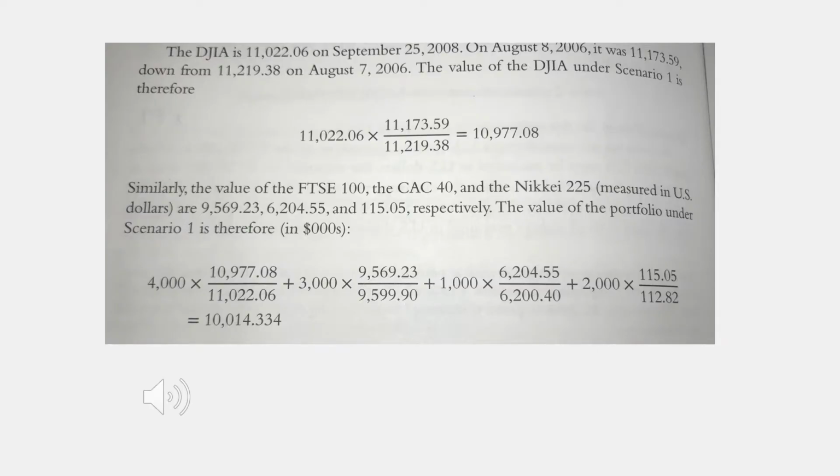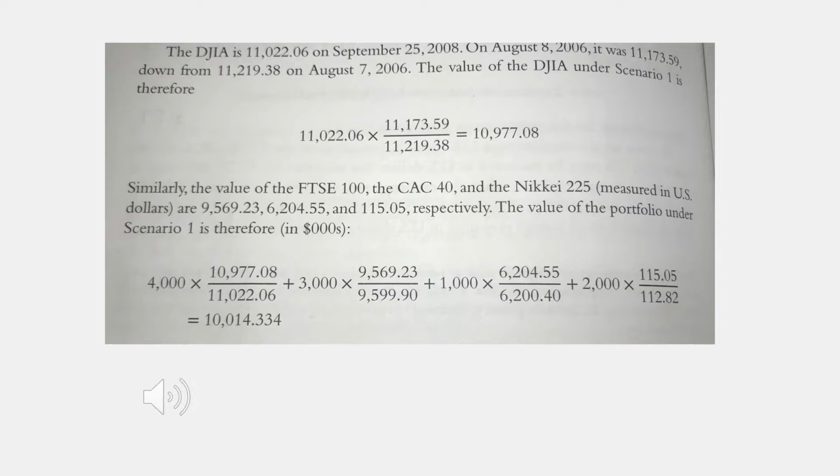The next step is to calculate the value of each stock under Scenario 1. Here you can see the algebraic explanation. We take the value of the stock on September 25, 2008, and then we multiply it by the value of the stock on August 8, 2006, divided by the value of the stock on August 7, 2006. This gives us, after our calculation, the value of the stock under Scenario 1 at 10,977.8.